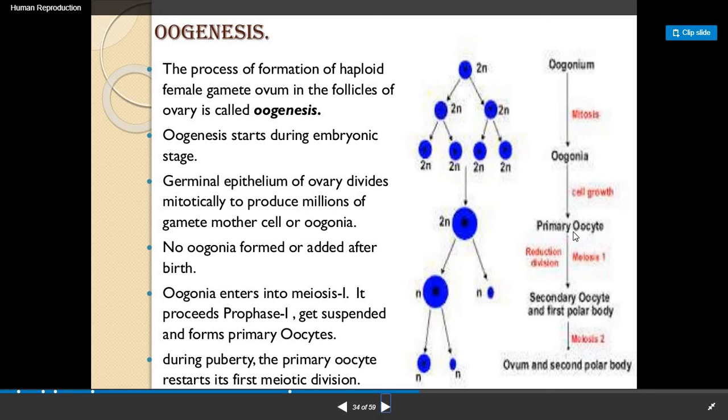Now this primary oocyte undergoes the first meiotic division, that is the reduction division, and as a result the secondary oocyte and the first polar body are formed.